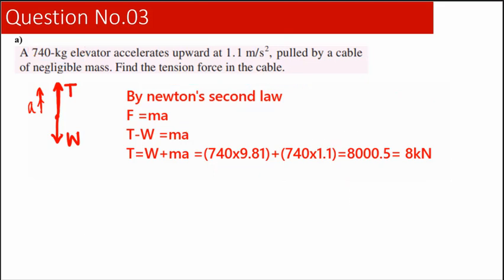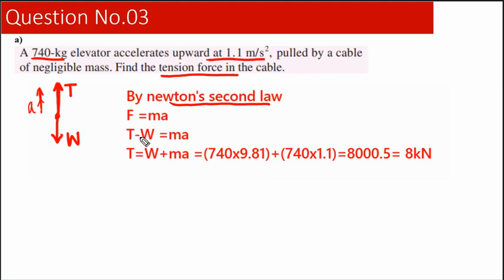This question is also quite straightforward. If we look at this question, it is given to us that a 740 kilogram elevator accelerates upwards at 1.1 meters per second squared. We simply need to find the tension force in the cable. As you can see here, the tension force is acting up, acceleration is also upwards. So we can simply use Newton's second law, F is equal to ma.